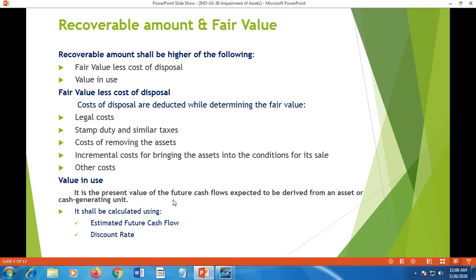Then value in use. It is the present value of the future cash flows expected to be derived from an asset or cash generating unit. That means from the CGU, cash generating unit, the cash will flow into the organization. That flow of cash, that is estimated future cash flows, is discounted by applying a discount rate. That is known as value in use. That is, the present value of future cash flows to the organization is value in use.